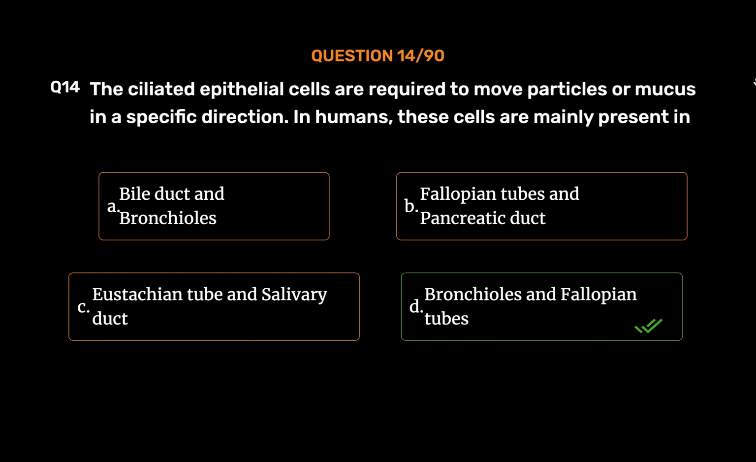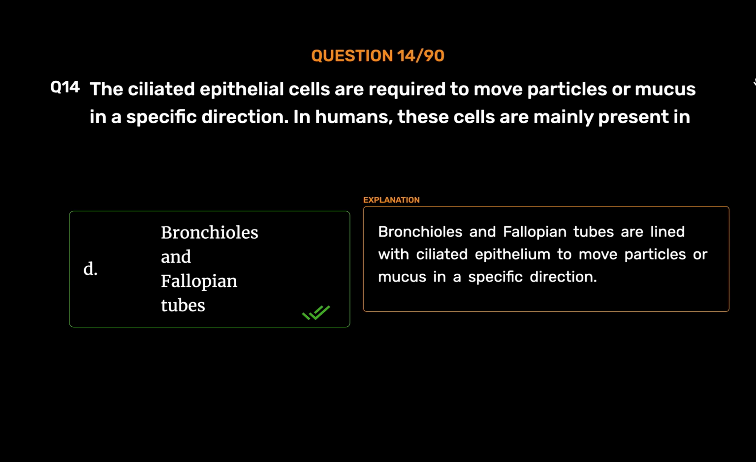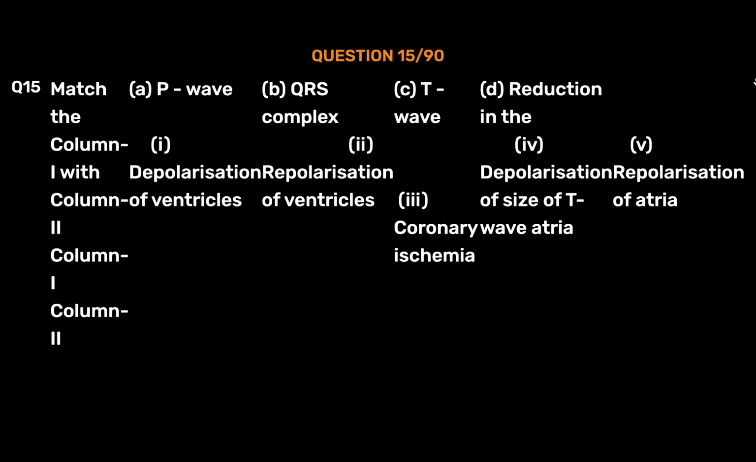Bronchioles and fallopian tubes. Bronchioles and fallopian tubes are lined with ciliated epithelium to move particles or mucus in a specific direction.